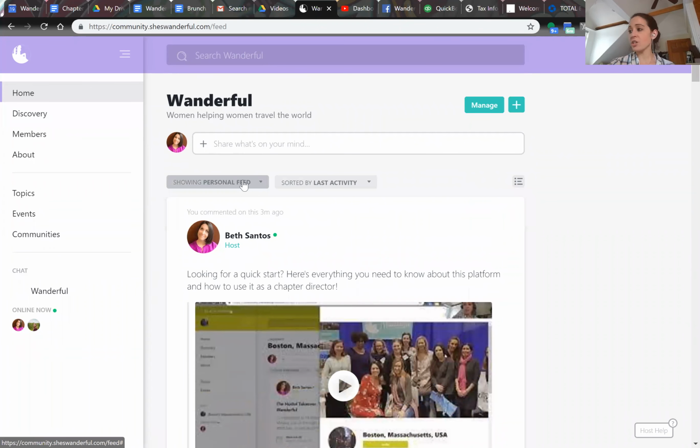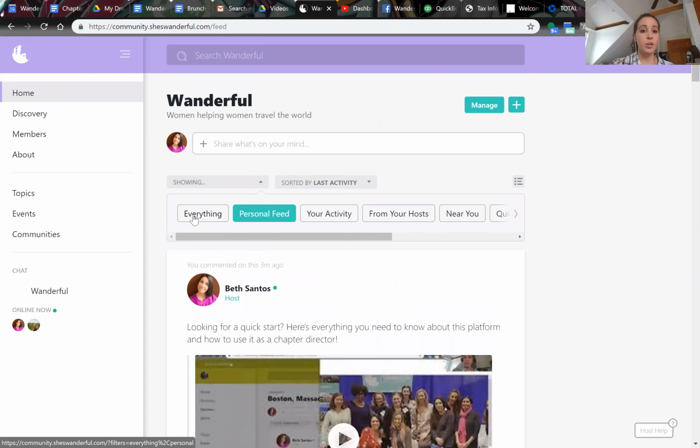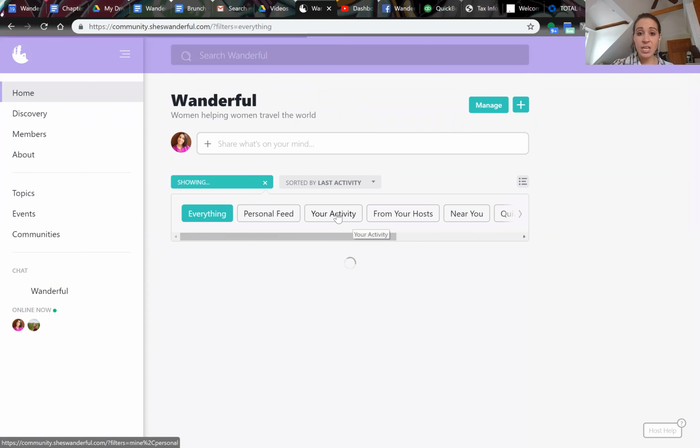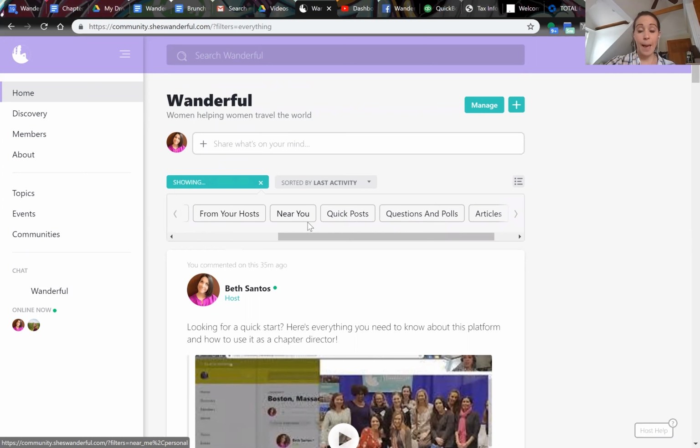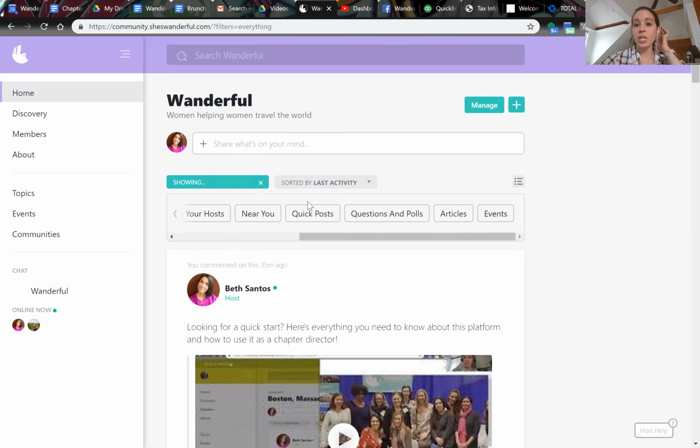You can actually show different types of feeds. So if you go right here, this is your personal feed, but you can also see everything that's been going on in the universe. You can see specifically your own activity. You can see things that have come from your hosts. And in this case, hosts are any admins. And so if you're in a chapter, for example, your local chapter director is going to be a host. So if they've posted something, you can see that. You can also see what's happening near you or if there's any particular types of events that are coming up. So this is a really neat way to just filter by what's going on in the network.